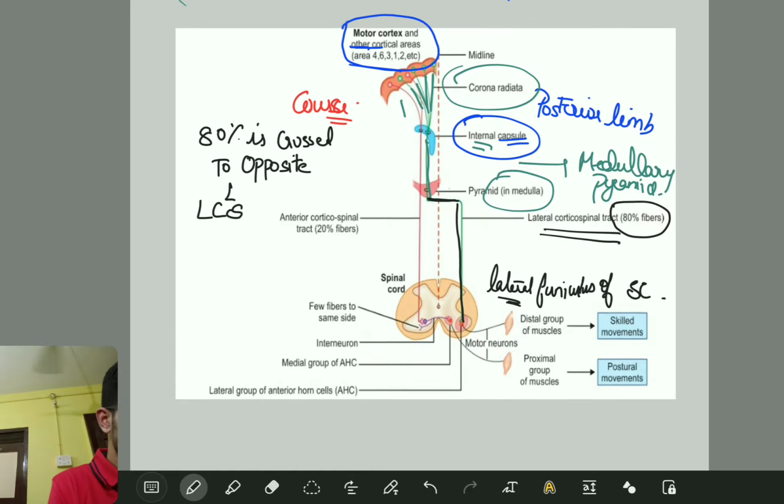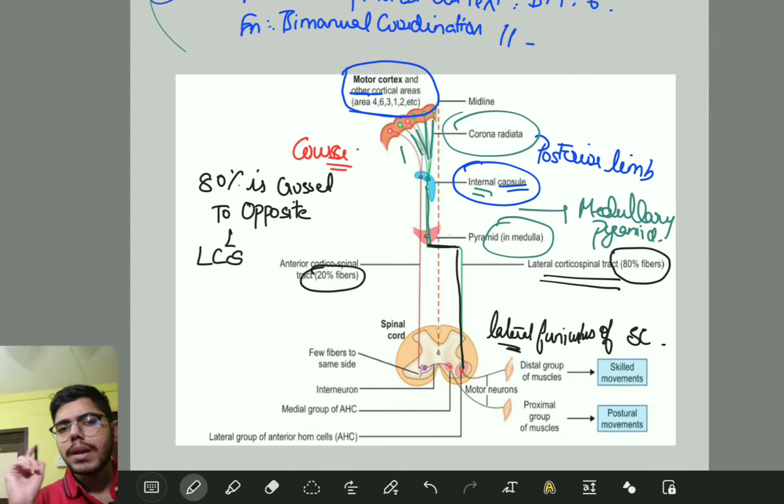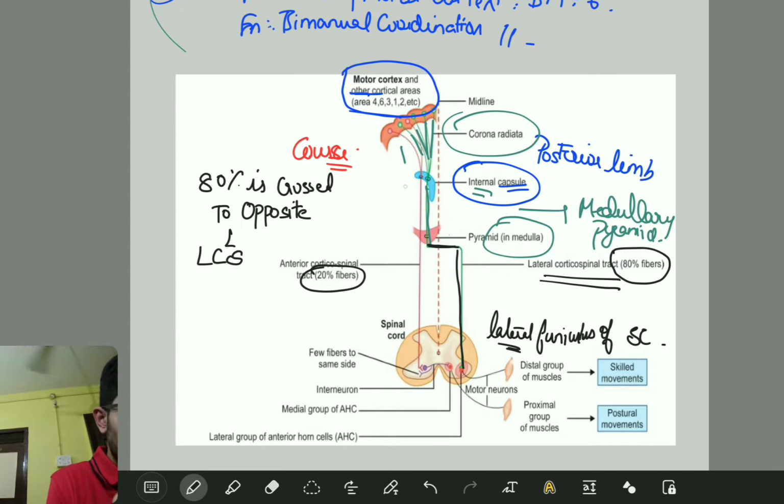Now can you see the other fibers, the remaining 20% here, that we call the anterior corticospinal tract. Now this anterior corticospinal tract is going to descend ipsilaterally.